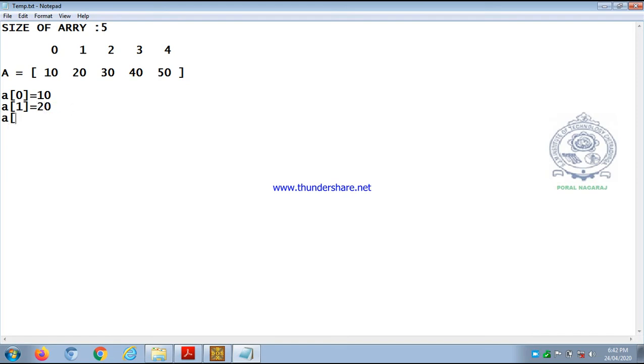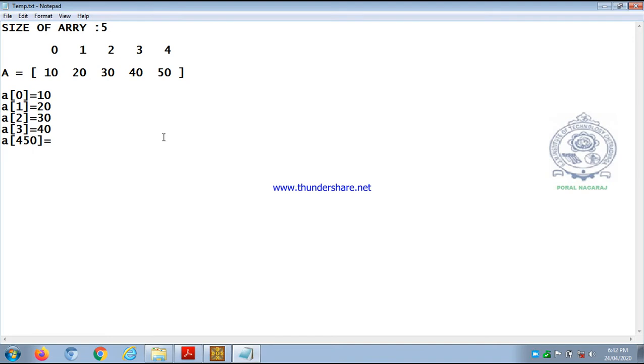Like that, A of 2 is equal to 30. A of 3 is equal to 40. A of 4 is equal to 50.